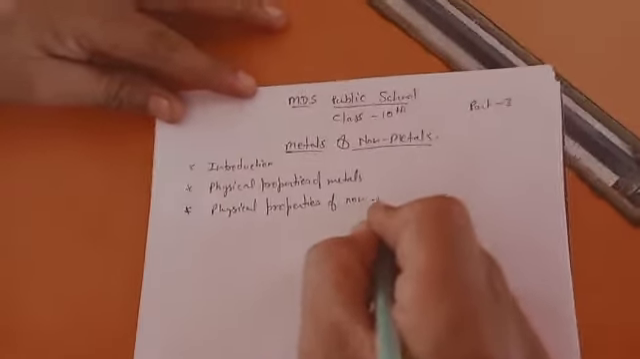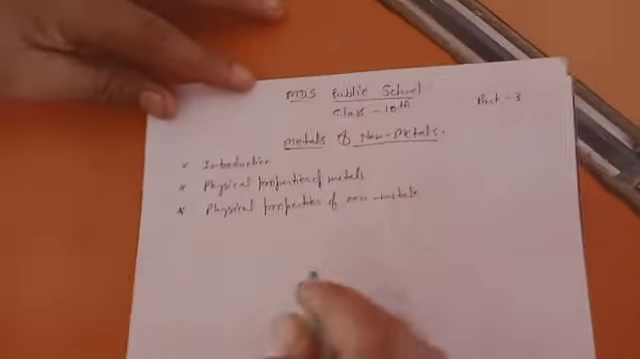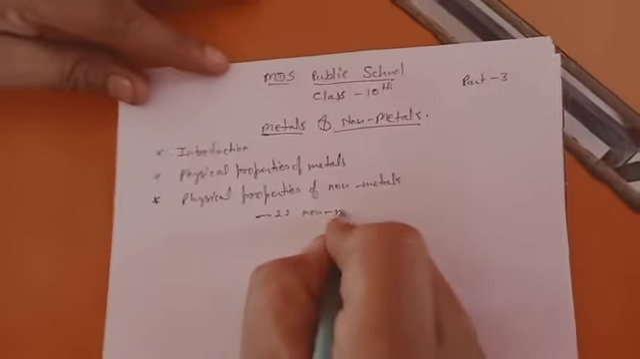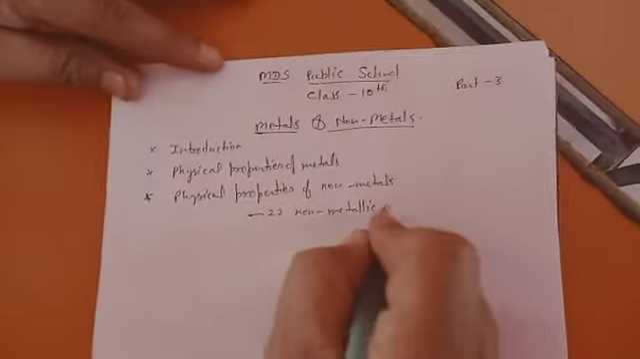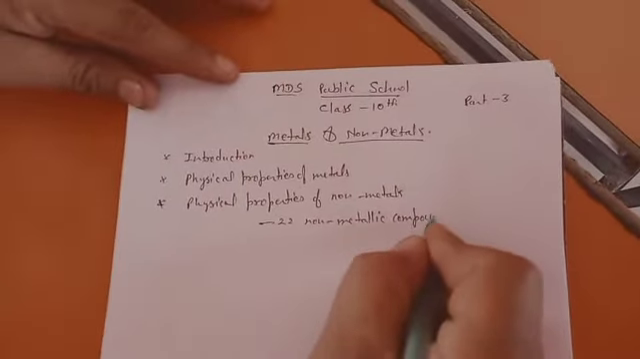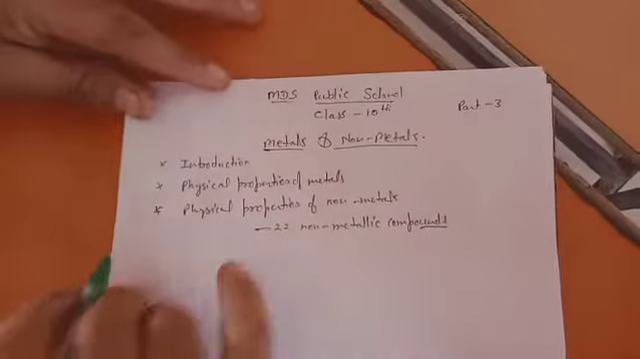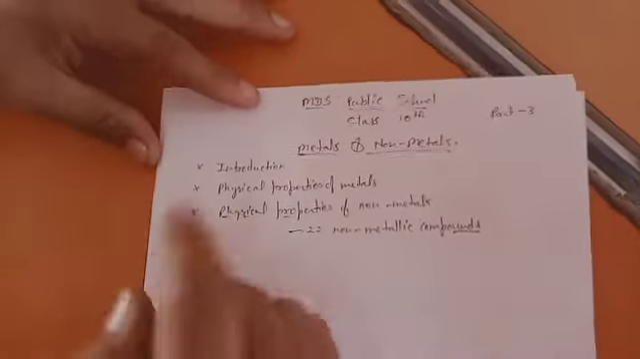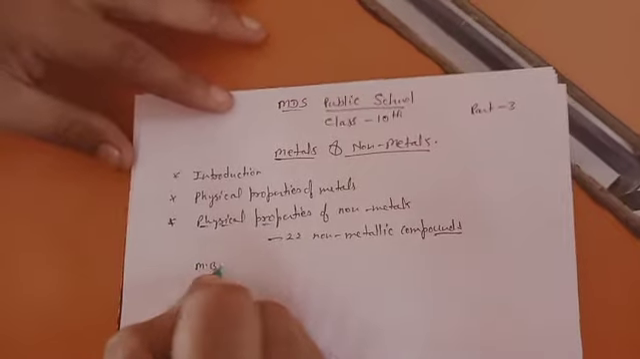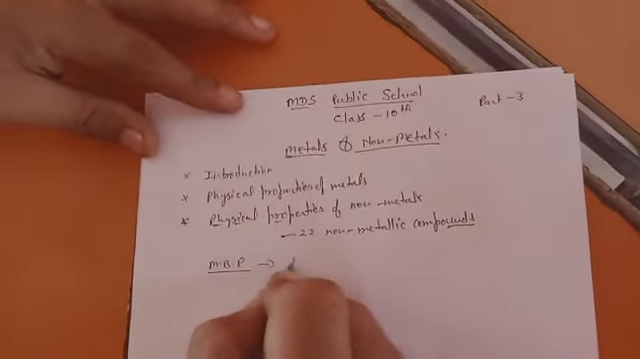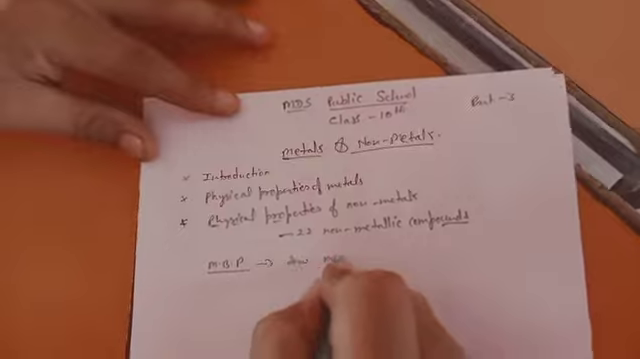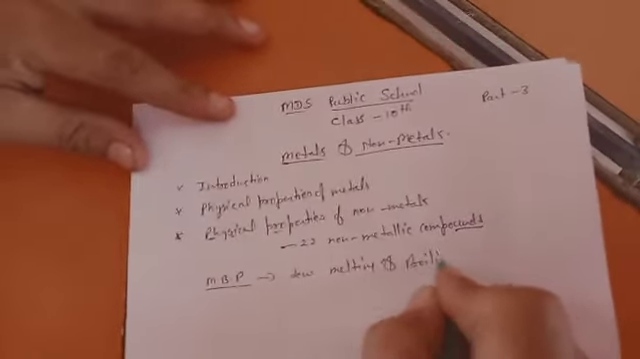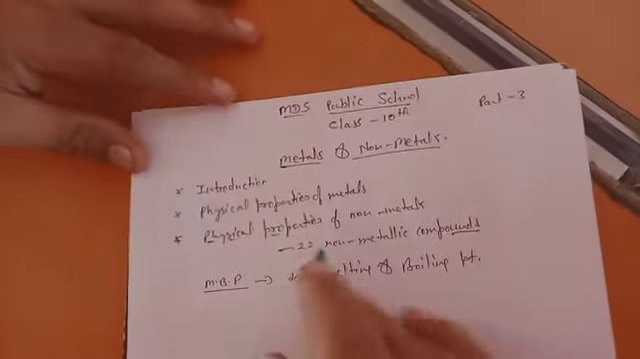Now, if you talk about the physical properties of non-metals, there are a total of 22 non-metallic elements. First, if we talk about melting and boiling point, they have very low melting and boiling points. Why? Because out of these 22,